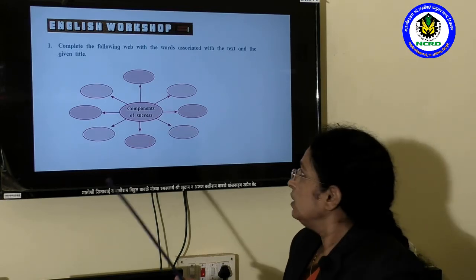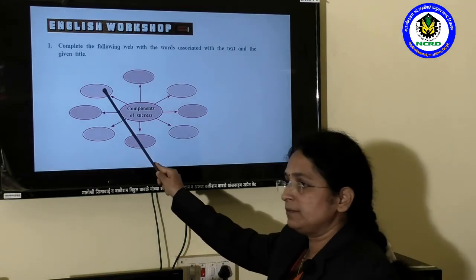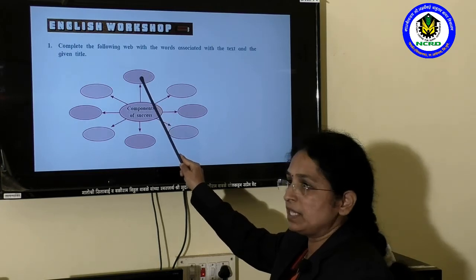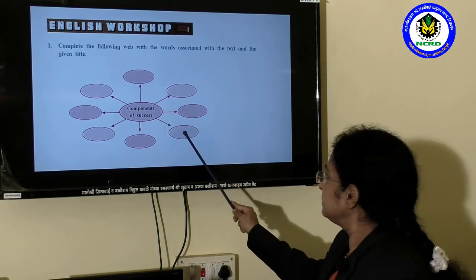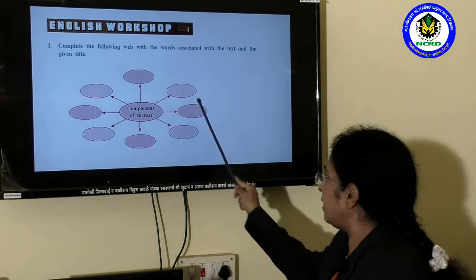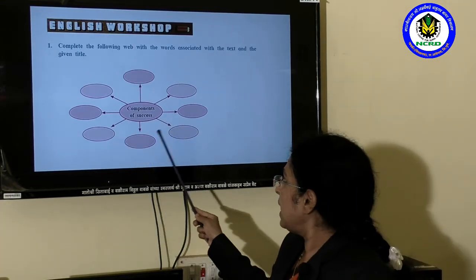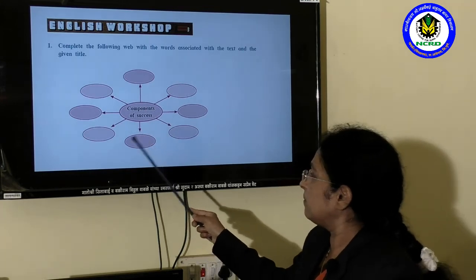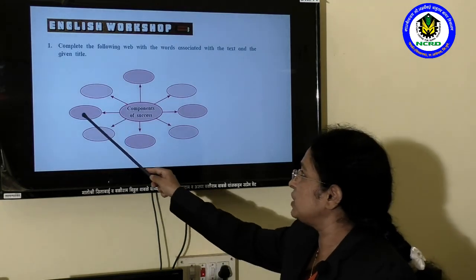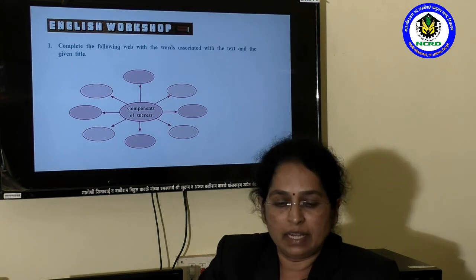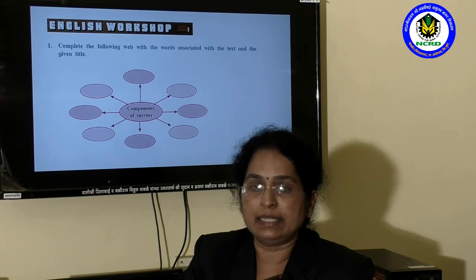For example, the word SMART: S for specific, M for measurable, A for achievable, R for realistic, and T for time bound. These 5 components are in the word SMART. And in the first paragraph we have seen some components such as desire, dream, vision, skill, will, and so many components we have seen in the lesson.